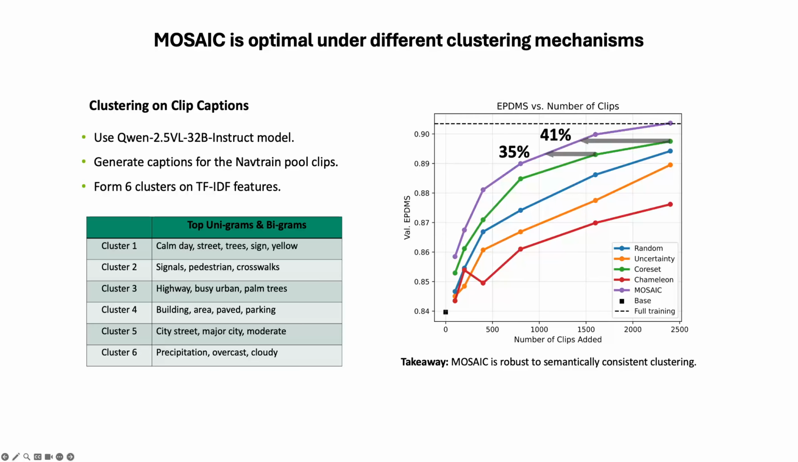We also test the robustness of Mosaic under different clustering. For this, we generate captions for NavTrain clips using the Qwen 2.5 VLM, and we form 6 semantic clusters using TF-IDF features. Mosaic remains the best performing method, showing that it's robust when the clustering captures meaningful structure in the data.